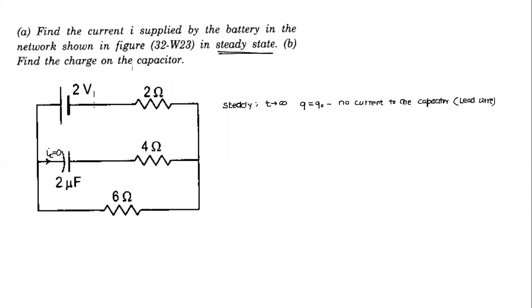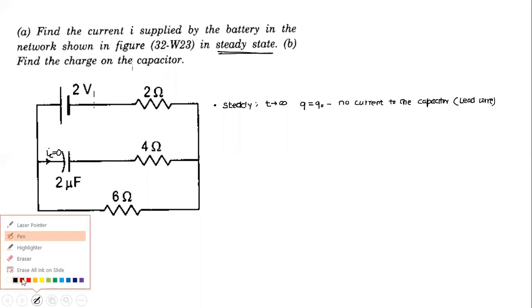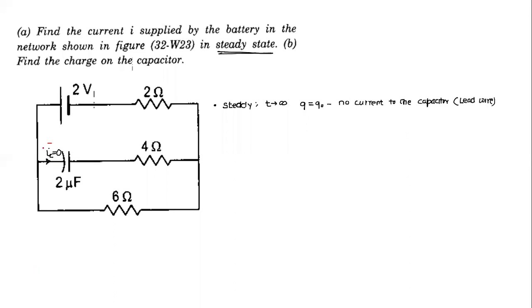No, because if the charge on the capacitor is not changing, it means the wires which are connected to the capacitor cannot have any current flowing. If current flows, it means the charge on the capacitor is changing. So if I interpret the whole thing as steady state, in simple terms, how do I interpret steady state? Wires which are leading to the capacitor will have 0 current. The whole thing, if I summarize in one simple figure, this is how I summarize steady state. Is this clear? What is the summary of steady state? If the charge on this is not changing and the current in this has become 0, that's what steady state means.